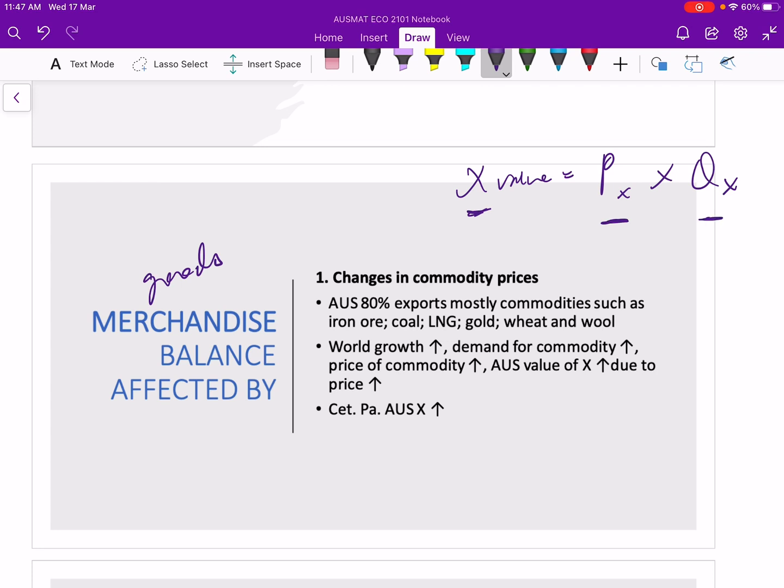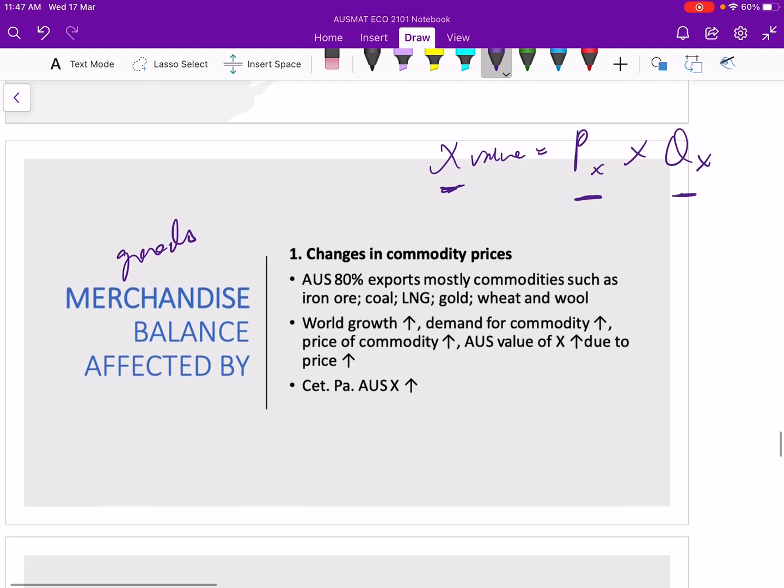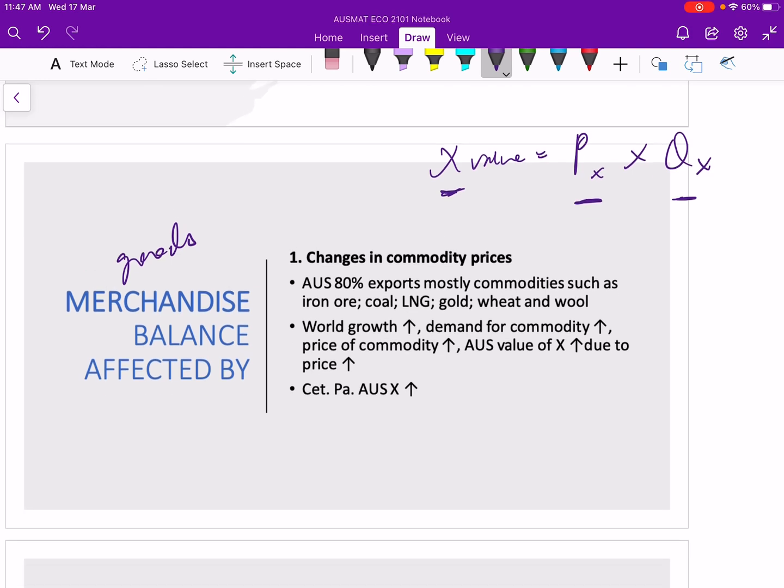Now, if there is a change in commodity prices, it is going to affect Australia's export value.